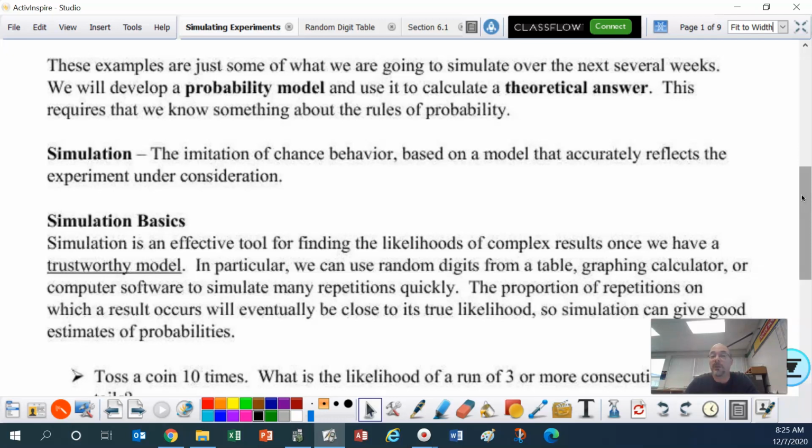This requires that we know something about the rules of probability. That's why if you haven't watched that first video, Against All Odds, I want you to go watch that.